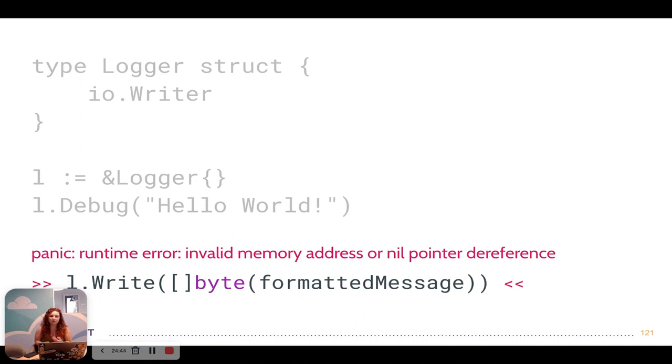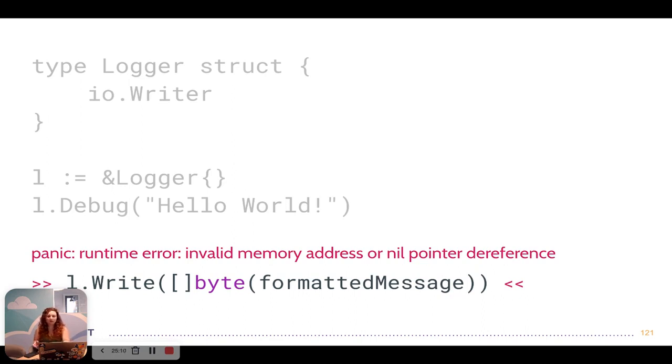Now, the reason for this is that calling the write method on the logger is actually trying to call the write method on the io.Writer implementation that we passed to logger. But since we didn't pass such an implementation, the io.Writer is nil because we're in Go. And so we're trying to call a method on a nil object, which will obviously lead to a nil pointer dereference.